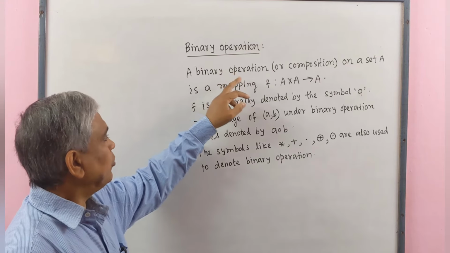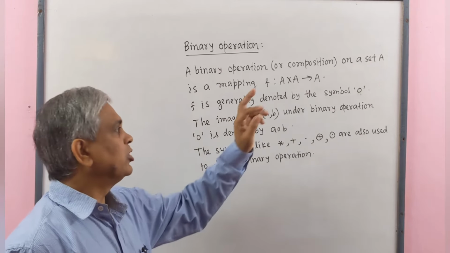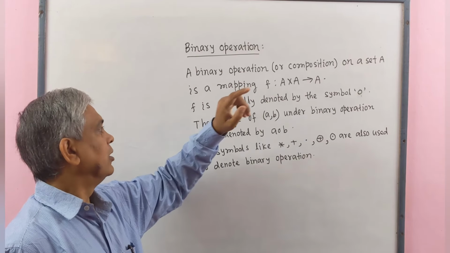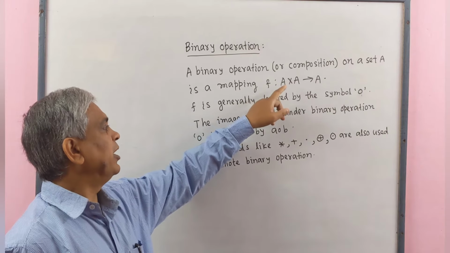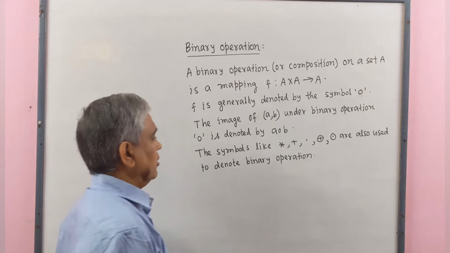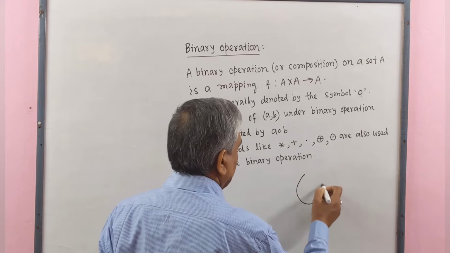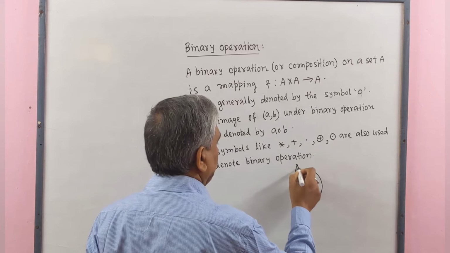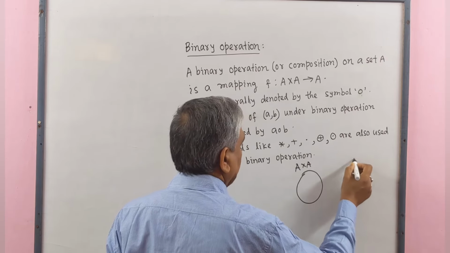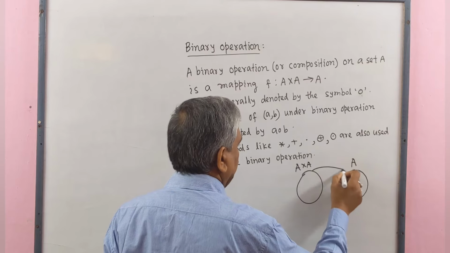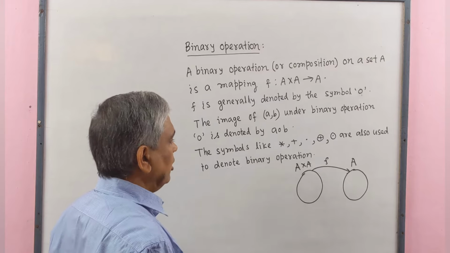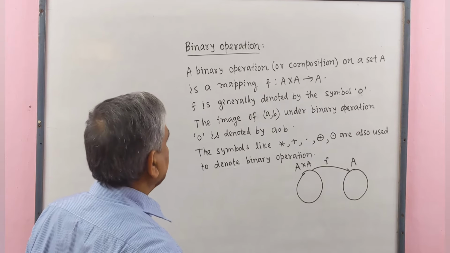A binary operation or composition on a set A is a mapping F whose domain is A cross A and codomain is A. Here domain is A cross A and codomain is A, and F is the mapping. Then this mapping is called binary operation.